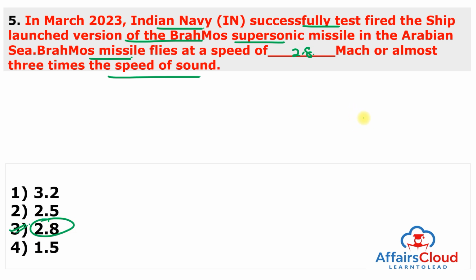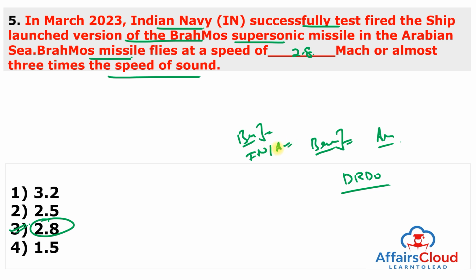So, the Indian Navy successfully test-fired the ship-launched version of the BrahMos supersonic missile in the Arabian Sea, and the test was carried out from a Kolkata-class guided missile destroyer warship. The missile seeker and the booster are indigenously designed by the DRDO, Defence Research and Development Organisation. Even in April 2022, the anti-ship version of the BrahMos missile was successfully test-fired jointly by the Indian Navy and the Andaman and Nicobar Command.